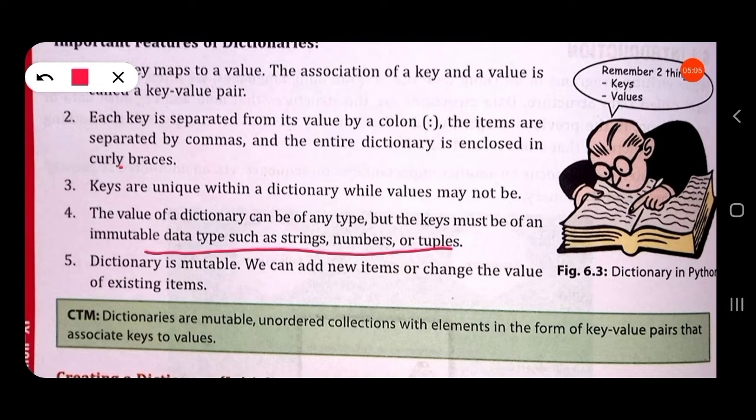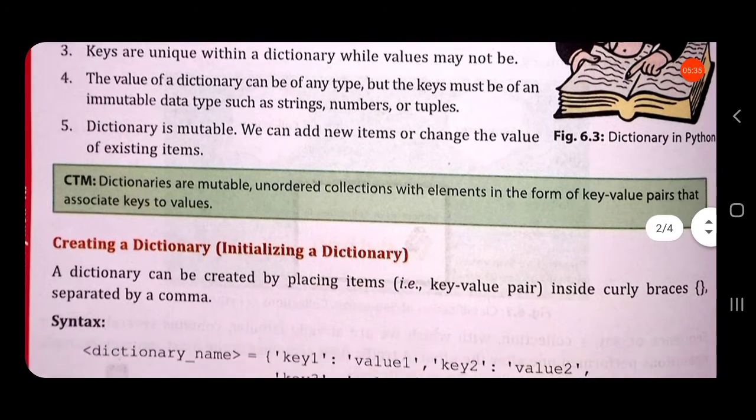A dictionary is mutable. We can add new items or change the value of an existing item. So a dictionary is mutable like our list. But a list is enclosed in square brackets, whereas in a dictionary the items are enclosed in curly braces. Each dictionary is mutable. We can add new items or change the value of an existing item.